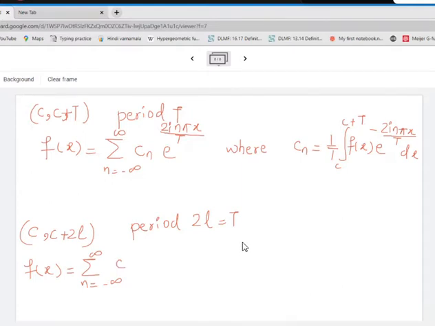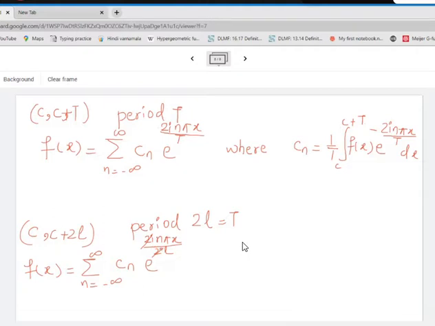Now here what I'll have is Cn e raised to, now check out, here I have 2i n pi x divided by T, instead of T I'll put a 2l. When I put a 2l, this 2 and this denominator's 2 will get cancelled. So what will be the expression? I have 2i n pi x divided by this 2l. So this 2 and this 2 will get cancelled.